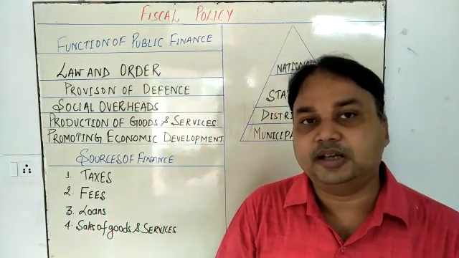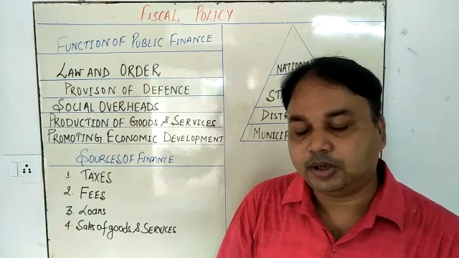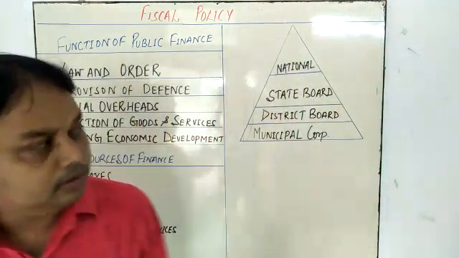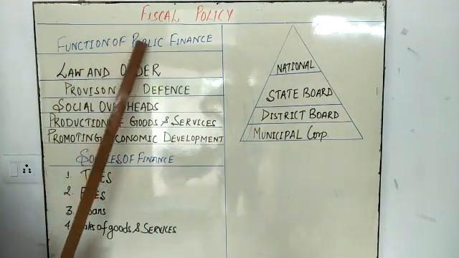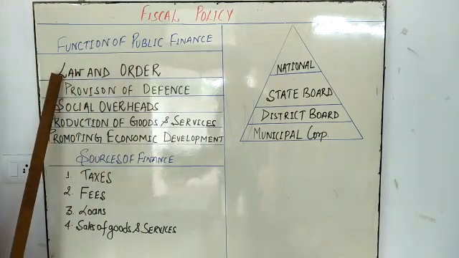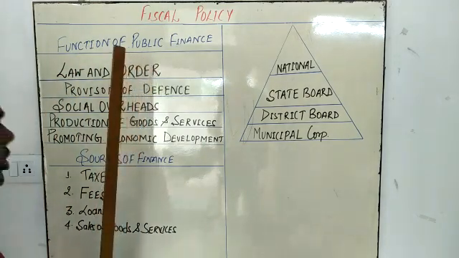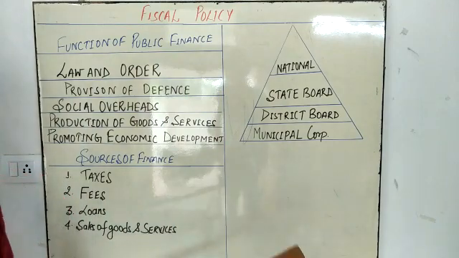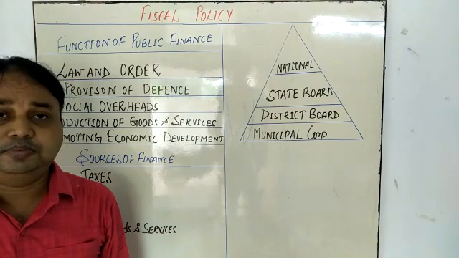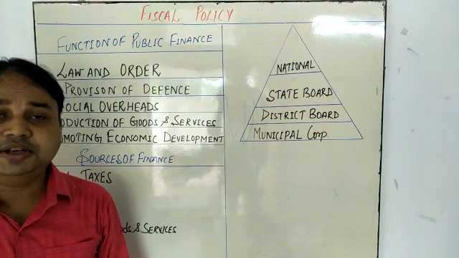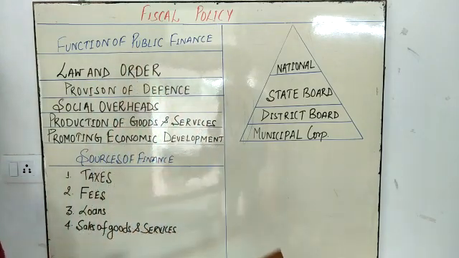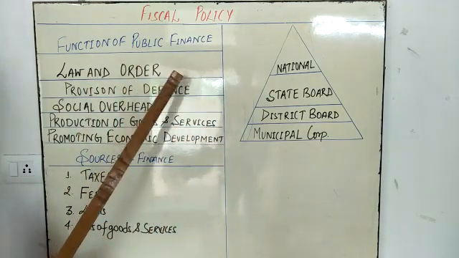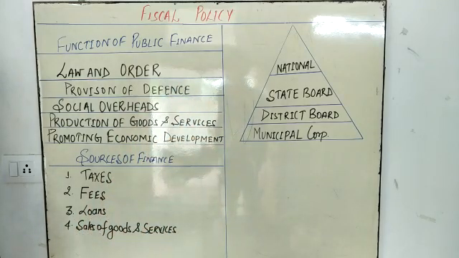What is the public finance under the public fiscal policy? Okay, so we have to know that fiscal policy. First we have to know the function of public finance. The first function is law and order. My dear student, what is the law and order? It comes under the police and judiciary also comes under the law and order system. So we can say that the government maintains the law and order with the help of the police and judiciary.